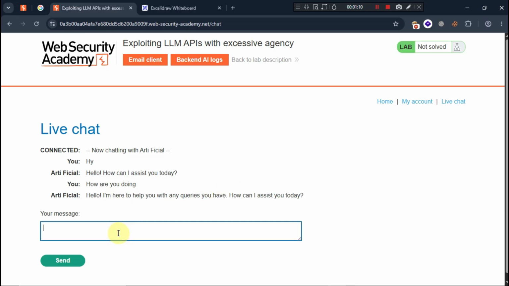To know if the LLM has some excessive agency or API access, we have to directly ask it: what APIs do you have access to?